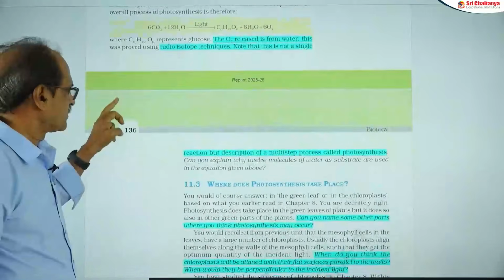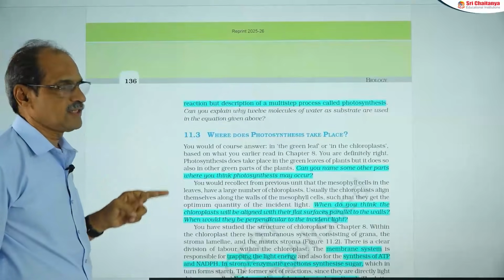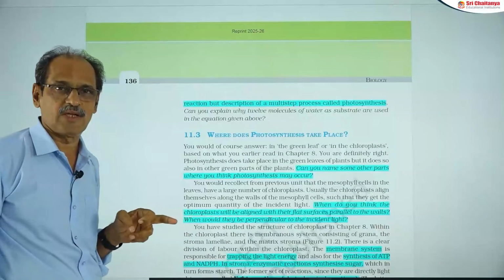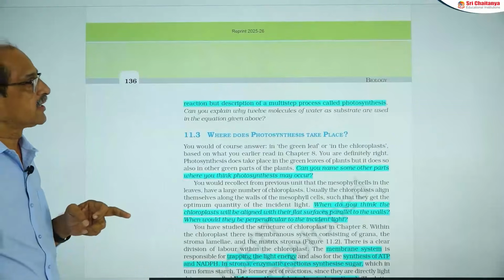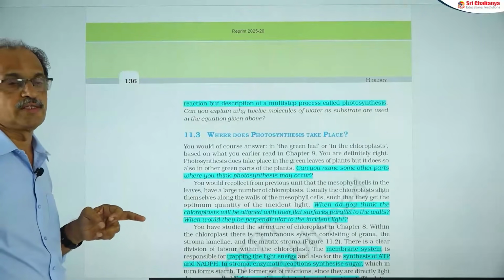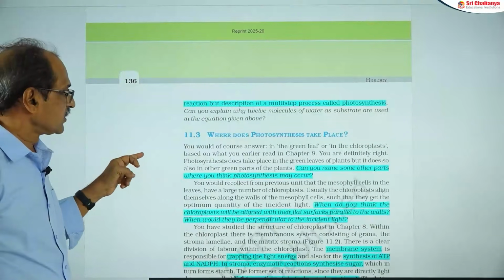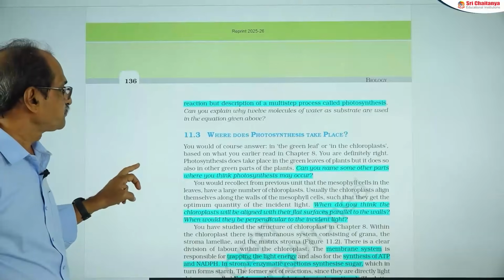Based on this, you can identify oxygenic photosynthesis and anoxygenic photosynthesis. Here, the blue-green algae also show oxygenic photosynthesis. That is an important aspect.